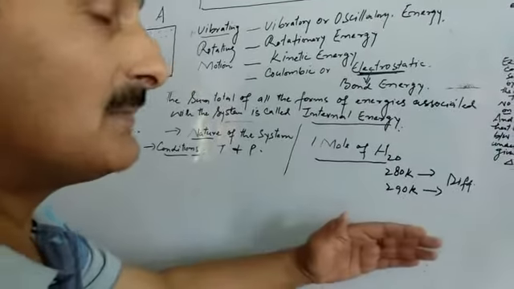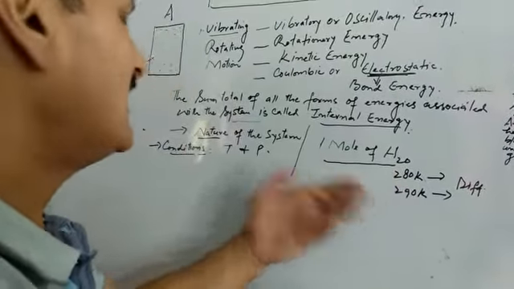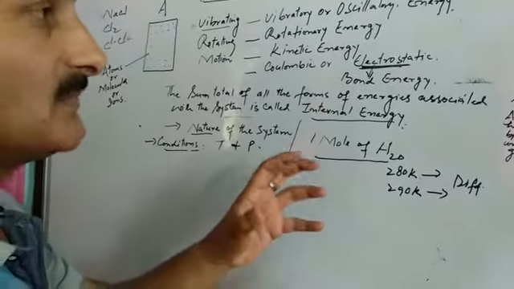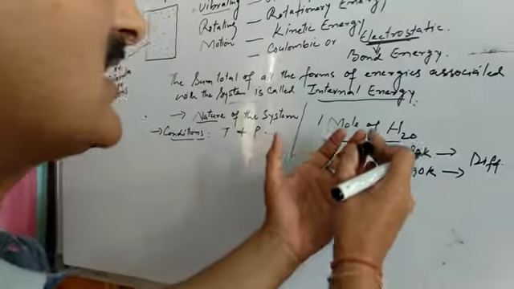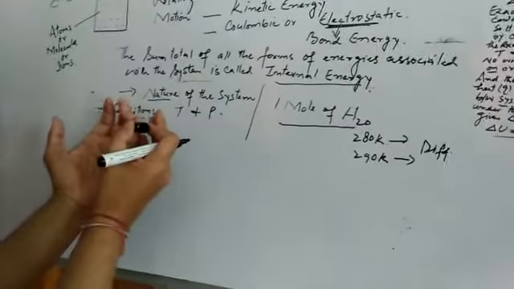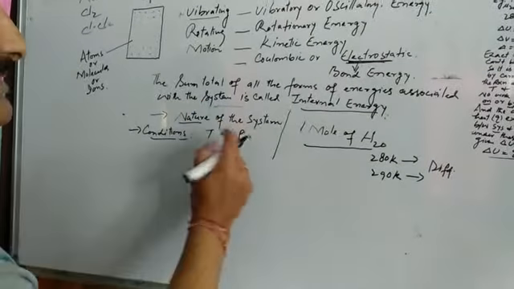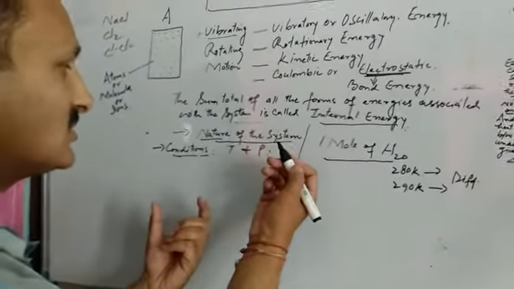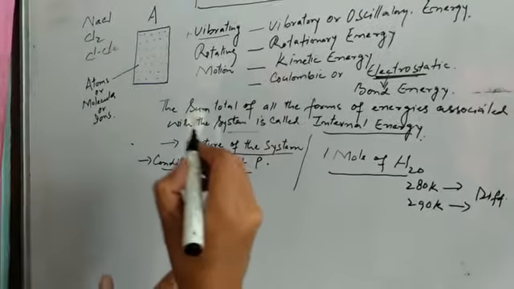Similarly, at different pressure, we may have different internal energy. And nature is also one of the factors on which the internal energy of a system depends. So what we conclude from this is that the internal energy of a system depends upon its nature and then the conditions of temperature and pressure.